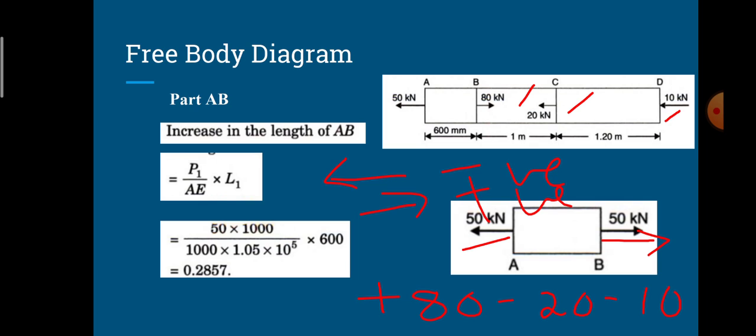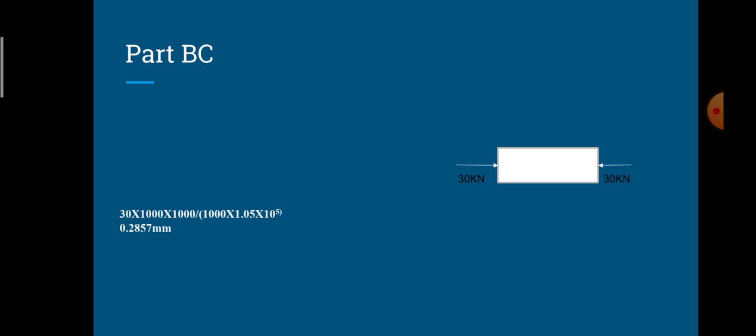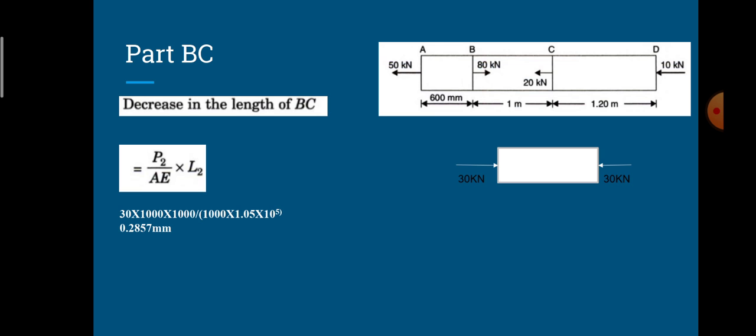50 kilonewton is converted into Newton, so 50 into 10 power 3, divided by area 1000, and E is equal to 1.05 into 10 power 5, and the length of the bar AB is equal to 600 mm, so taking it as 600 itself. So after simplification, I will get the increase in length or elongation of part AB as 0.2857 mm.